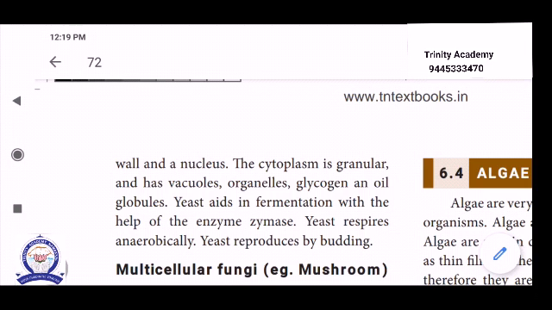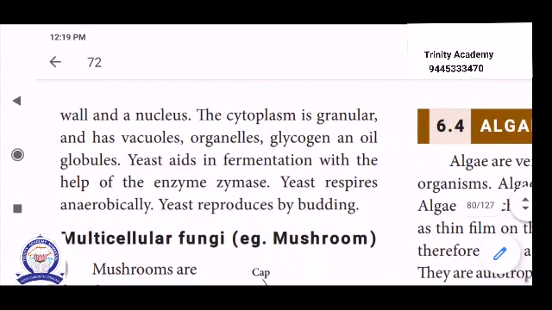Yeast aids in fermentation with the help of the enzyme zymase. The fungus produces a special type of enzyme called zymase. This zymase enzyme is involved in the fermentation process. What is fermentation? The breakdown of carbohydrate is called fermentation. Okay.